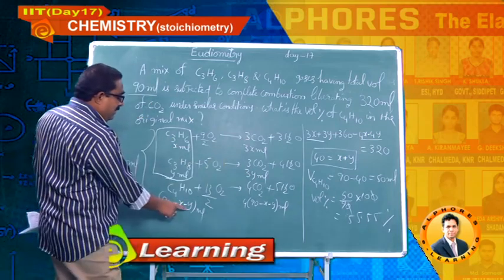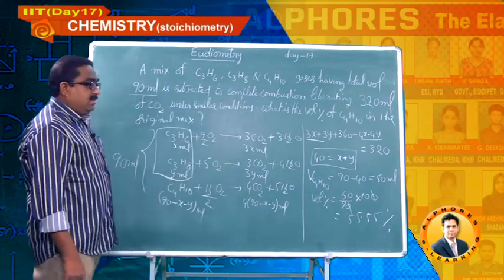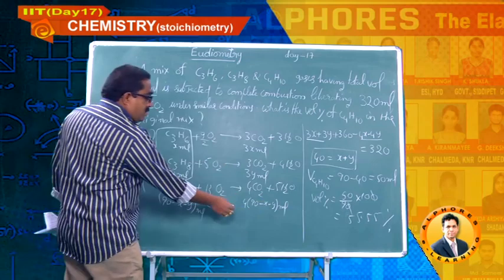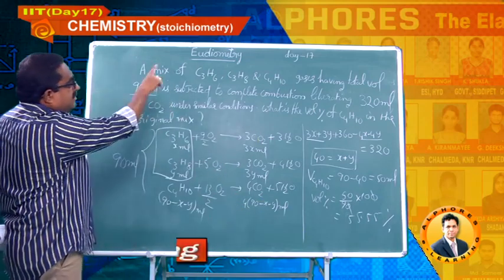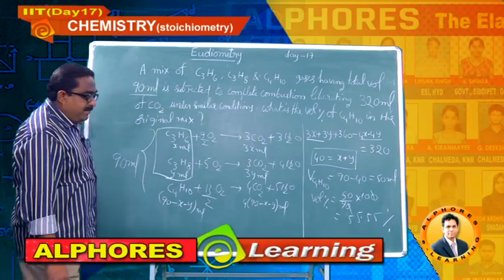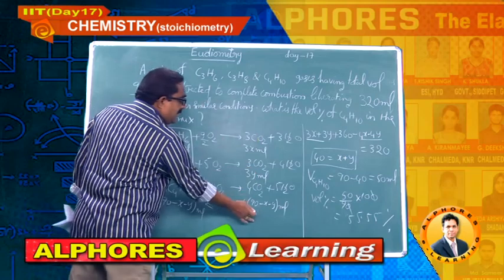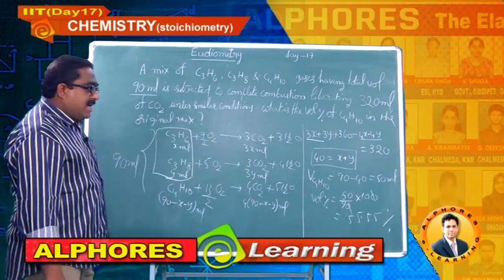Here 90 minus x minus y gives rise to 4 into 90 minus x minus y. Now, the total volume of carbon dioxide liberated on complete combustion of this mixture he has given as 320 ml. I have added all three and finally got the expression x plus y equal to 40.